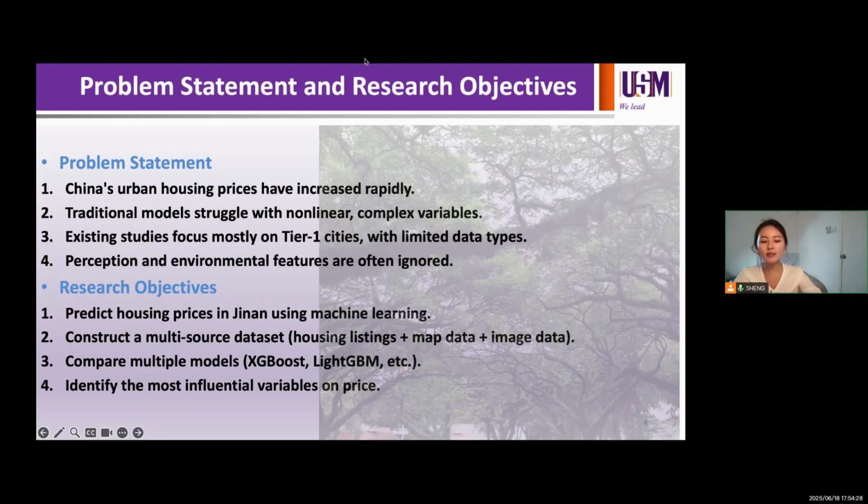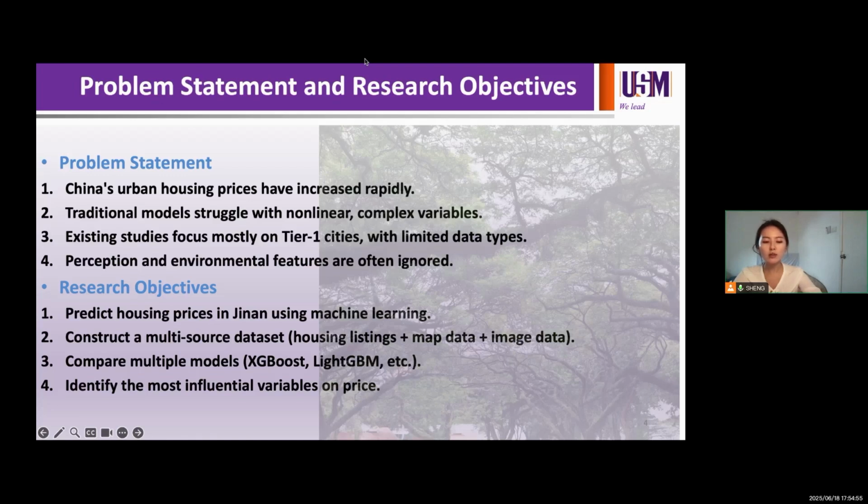In addition, past studies mostly focus on Tier 1 cities like Beijing or Shanghai. There is also a lack of research using street-level perception data, for example, what people see and feel in the environment. This study addresses these gaps by combining new data sources and modern machine learning techniques.